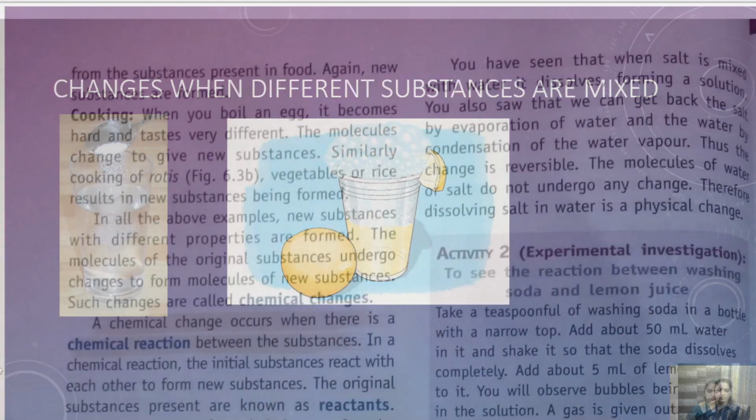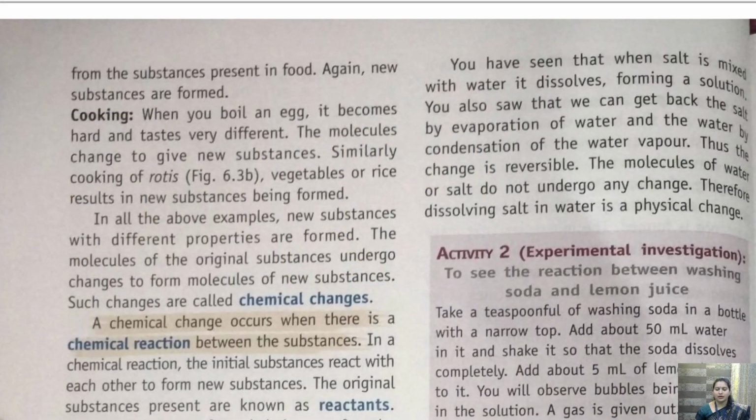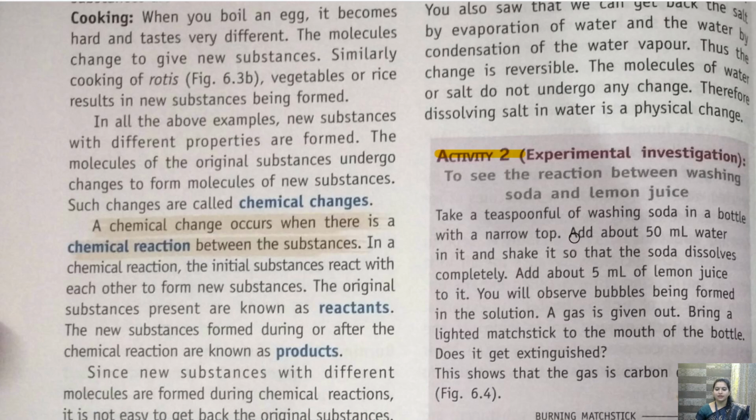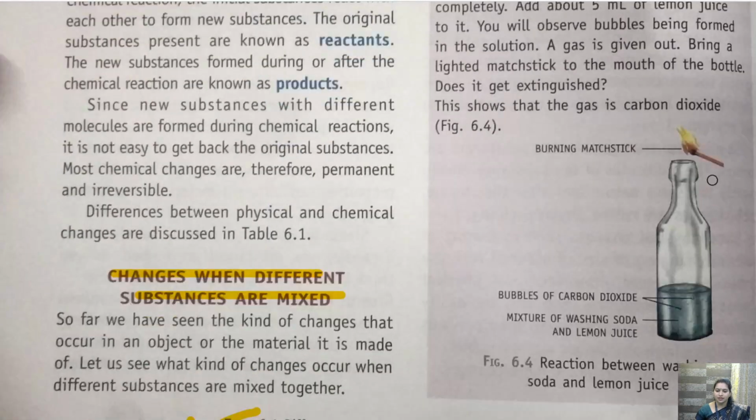Okay. Then we have talked about this experiment, this activity number 2 we have talked about. So what is activity number 2? So in this activity, what we have done, we have taken in this bottle a washing soda, okay, and we have added a small amount of water, that is 50 ml of water we have added, and we'll put a lemon juice.